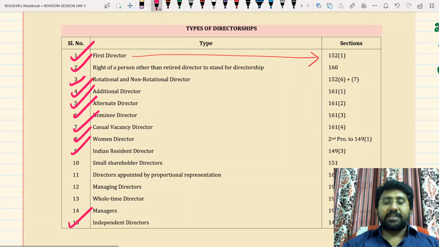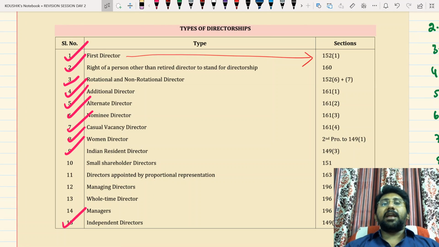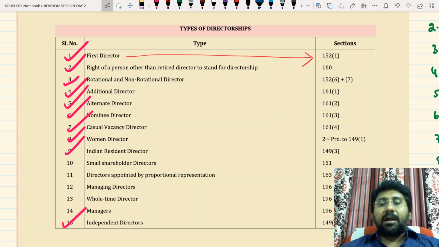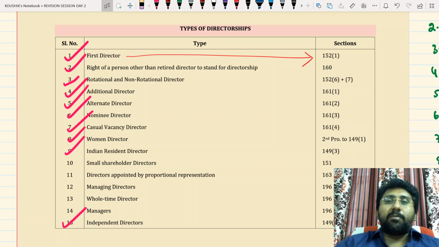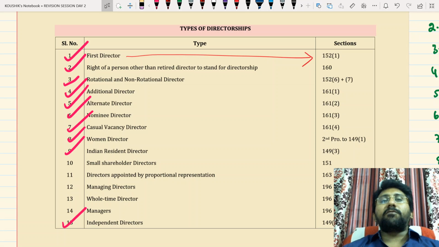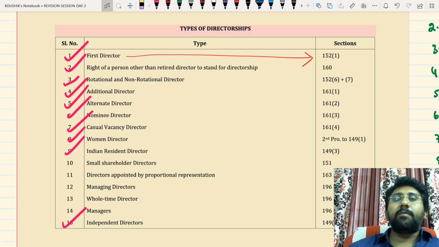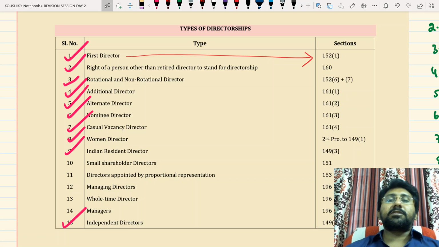Section 160 gives a chance for a person to get appointed as a director. This is applicable to a public company only, and he should be already qualified and not disqualified. He should send a notice to the company, not less than 14 days before the meeting, at the registered office of the company. A member can propose himself, others can propose themselves, others cannot propose others. Send it along with a deposit of rupees 1 lakh, and it will be refunded if you get more than 25% of the total valid votes cast, or if you get elected.